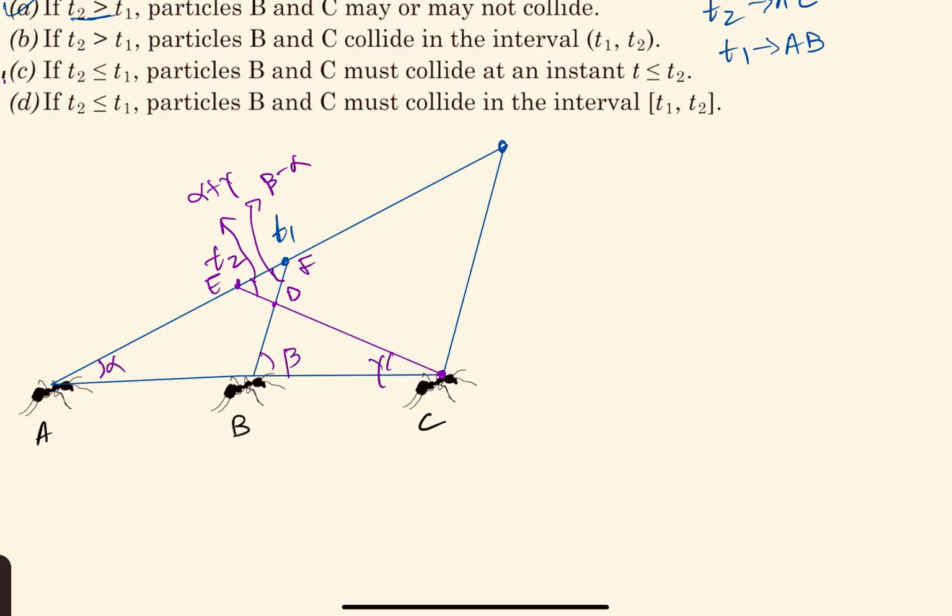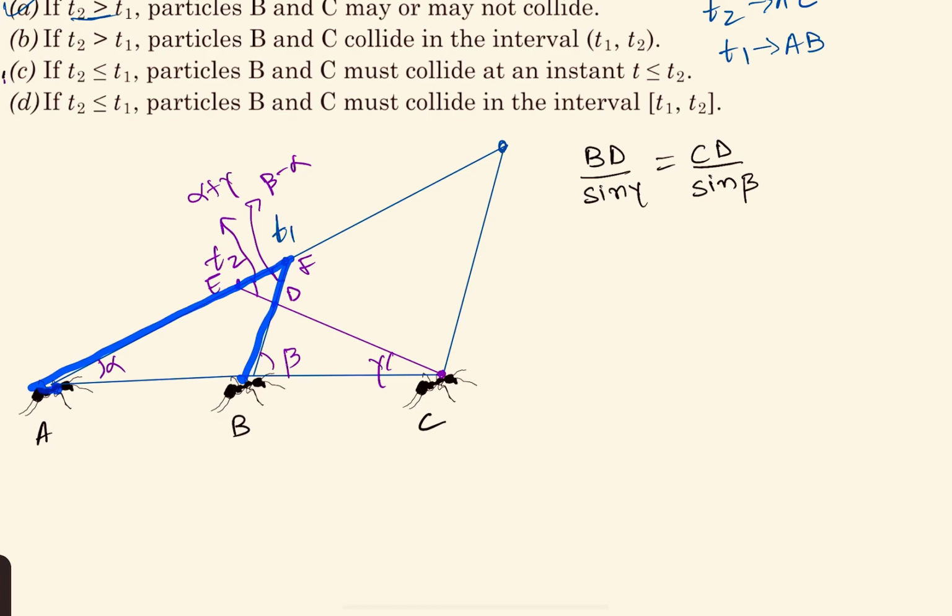What we can write here is that BD by sine gamma is equal to CD by sine beta. Okay, that becomes one equation. Then let's involve this triangle and let's write the values of gamma and beta from there. So this angle will be 180 minus beta, right?